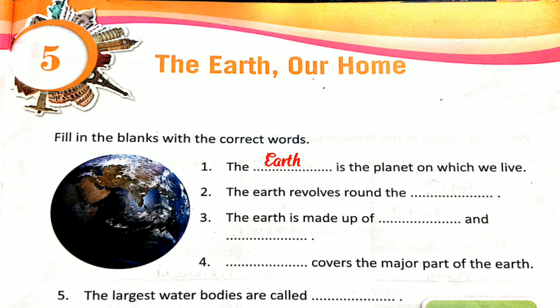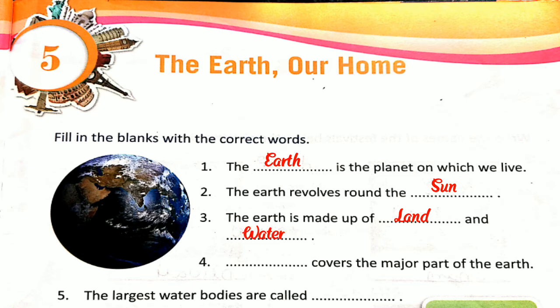Number two: the Earth revolves round the blank. The Earth revolves round the Sun. Very good. Number 3: the Earth is made up of blank and blank. So the Earth is made up of land and water.